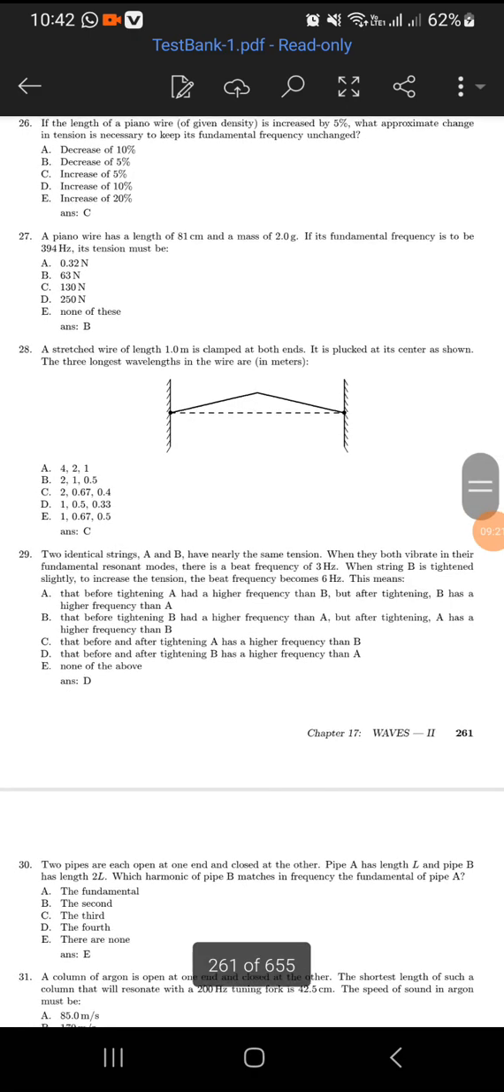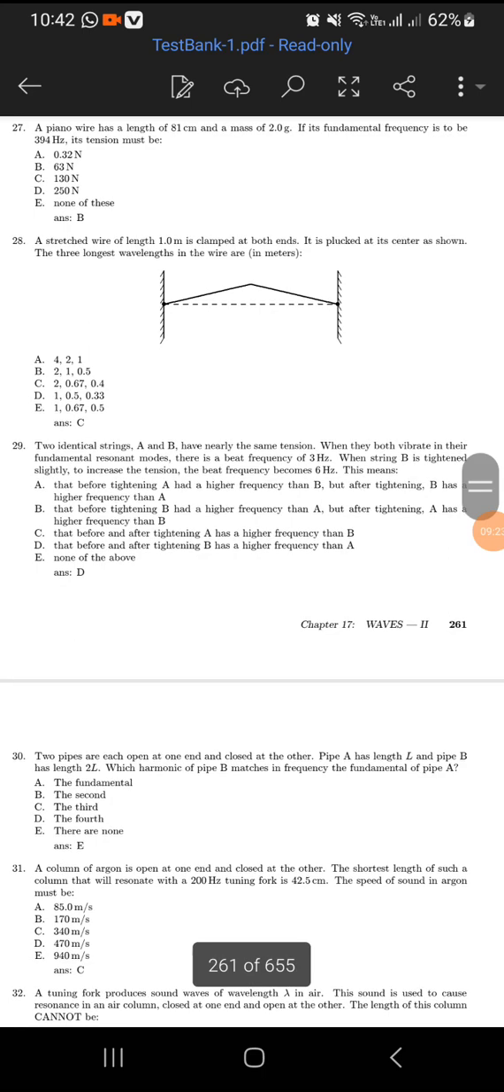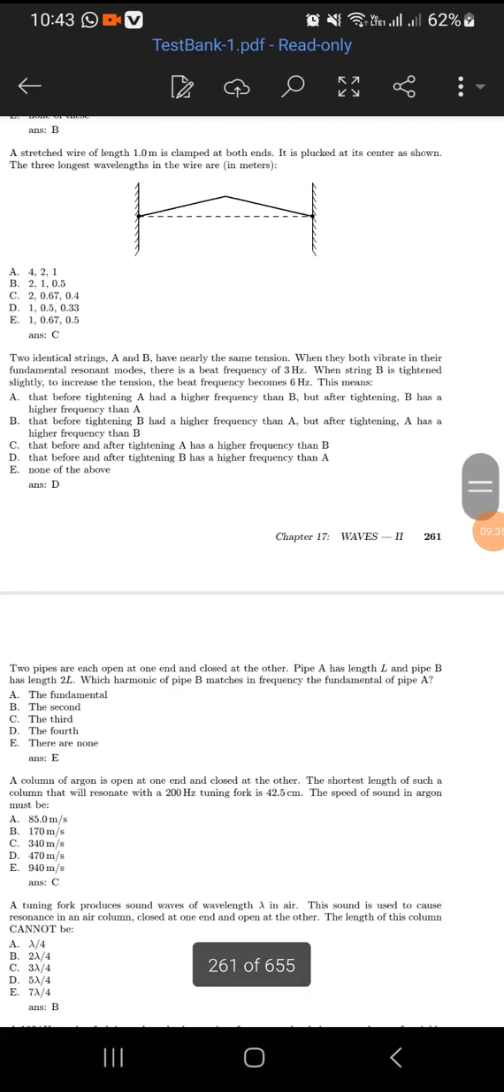Mostly they gave me the answers. A piano wire has a length of 81 centimeters and a mass of 5.0 grams. If its fundamental frequency is to be 394 Hz, its tension must be 63 newtons.